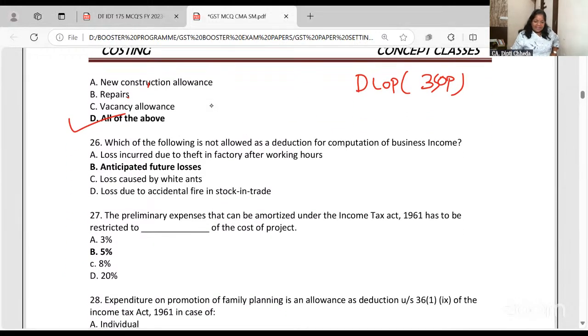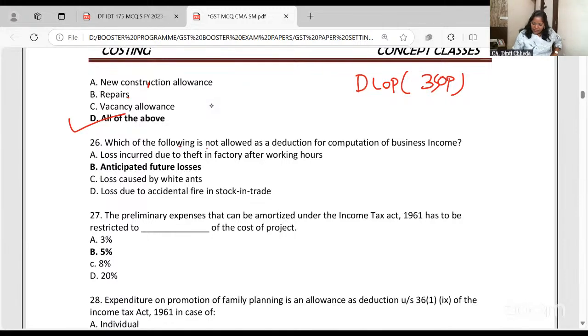I'm going at a good speed, not fast. The 175 MCQs marathon we should complete with understanding. So I hope you are all cooperating and it is very clear. Chalo.